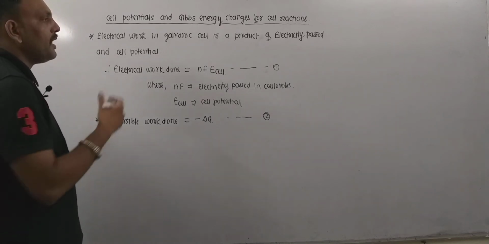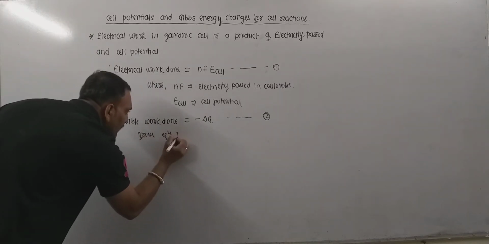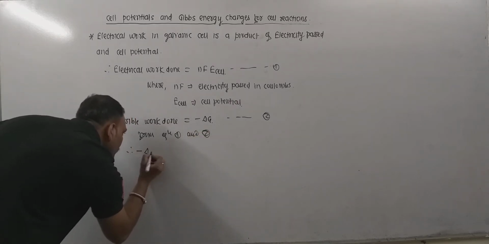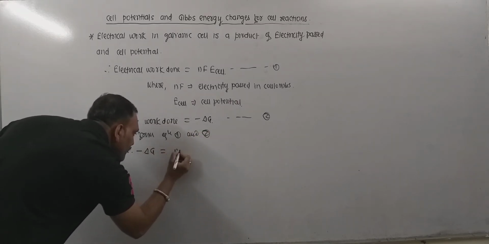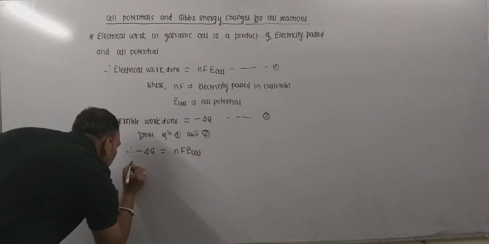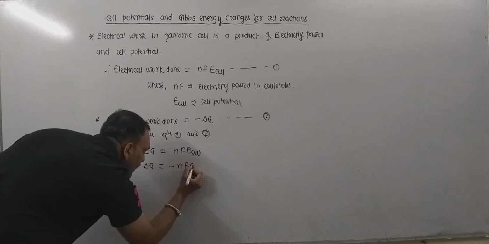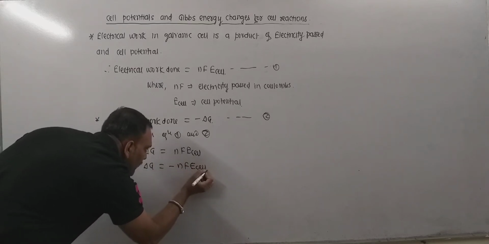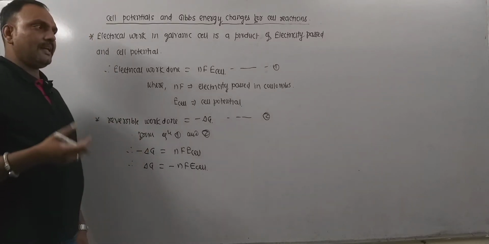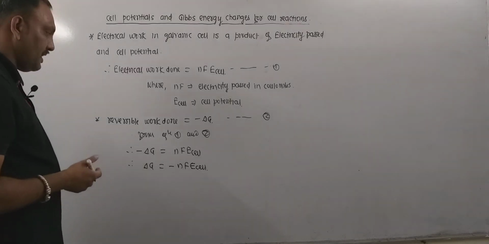So when we compare equation 1 and 2, one can give minus delta G is equal to nFE of cell, that is potential of cell. This can be further given as delta G is equal to minus nFE of cell.